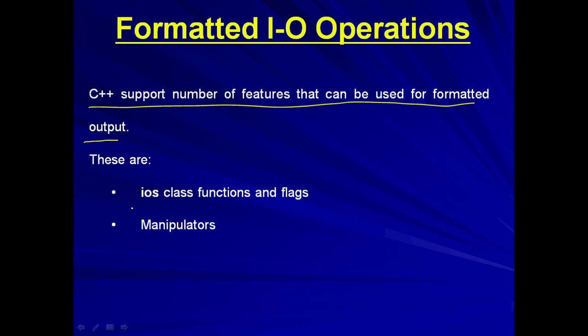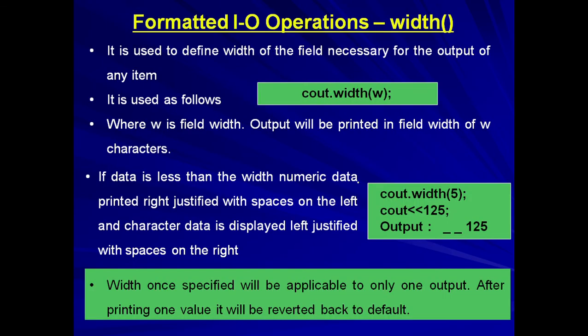These are iOS class functions and flags, or these are in the form of manipulators. So we'll start first with the iOS. This iOS is the input output system, class functions and flags, and then we will discuss the manipulators. The first one is width. This is basically to format the output.